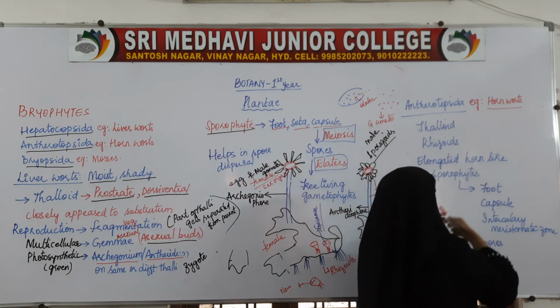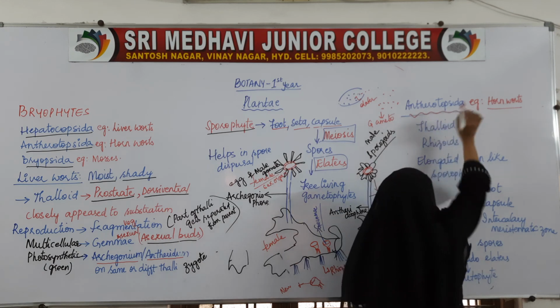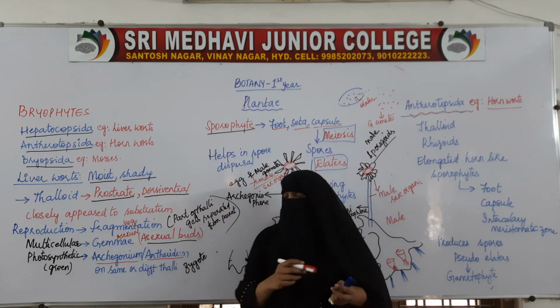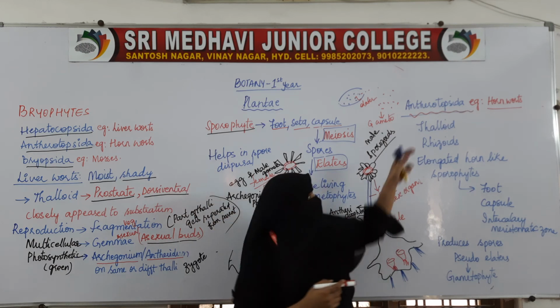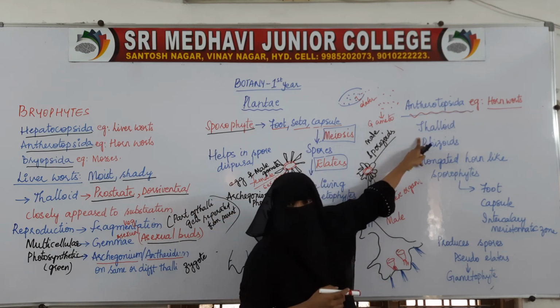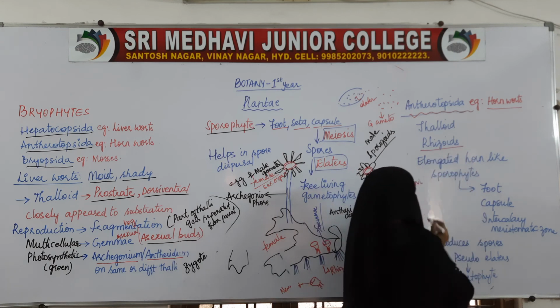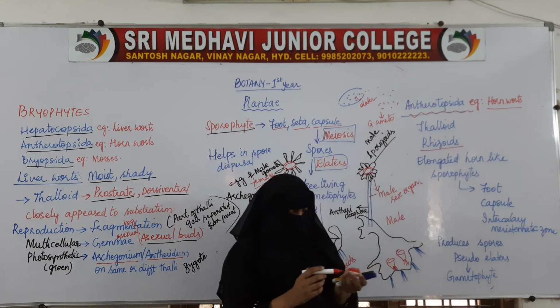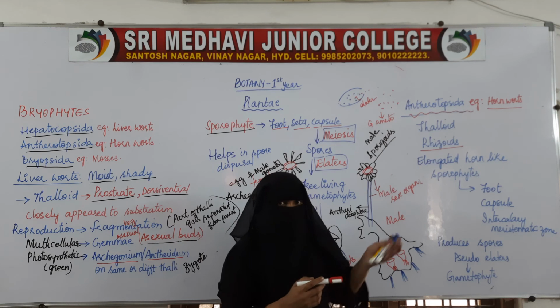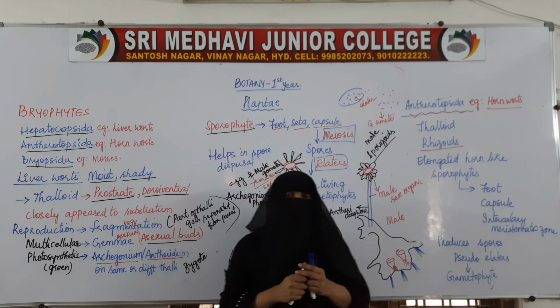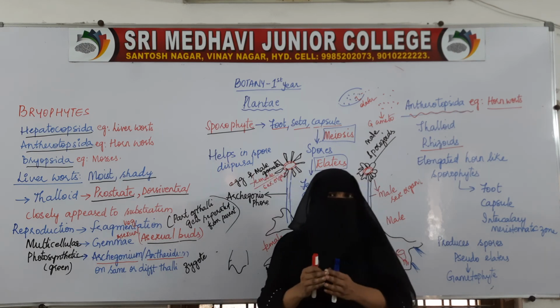Like Hepaticopsida or the liverworts, hornworts are also thalloid, that is the body is thallus-like, they do not show much differentiation, they have root-like structures, rhizoids, and they have male and female sex organs, that is antheridium and archegonium. Those will produce male and female gametes.